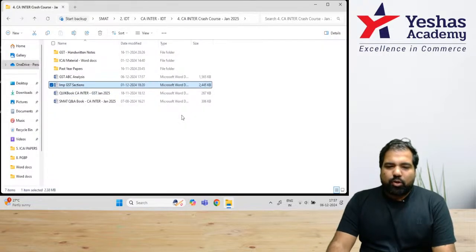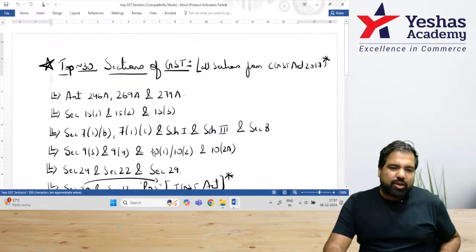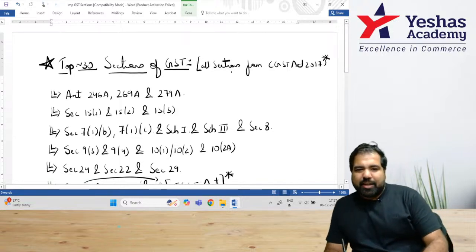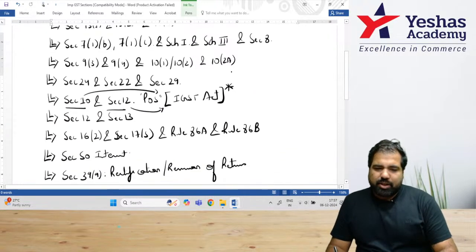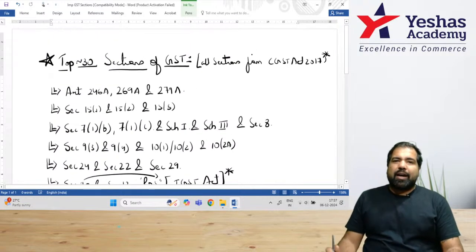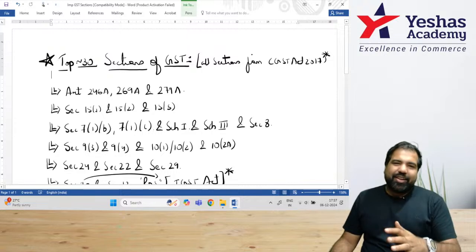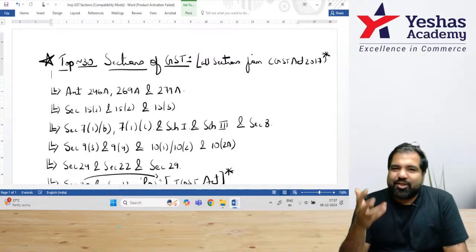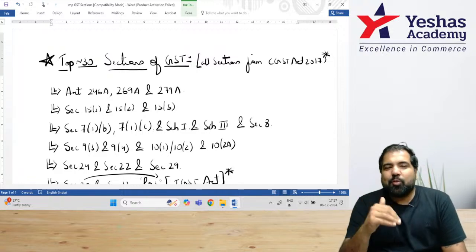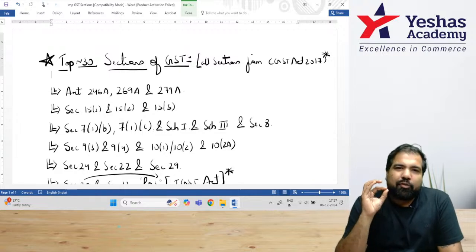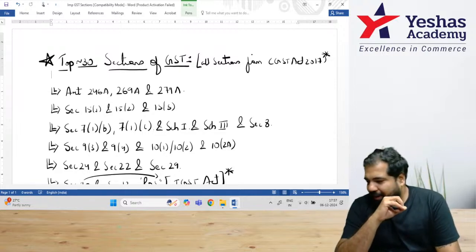And last, I just want to talk about the GST important sections. These are the GST important sections. All the sections are from the CGST Act except one place, where it's from the IGST Act, that is place of supply. So these are chapter wise important sections. You can learn these sections by heart and go and write your exam very confidently. Again, three sheets will be shared by me to you. These top sections, the ABC analysis, and of course the GST amendment. But my suggestion is, whenever you want to revise these amendments, you don't have to go anywhere else. 55 minutes and 45 seconds will be worthy of an investment.